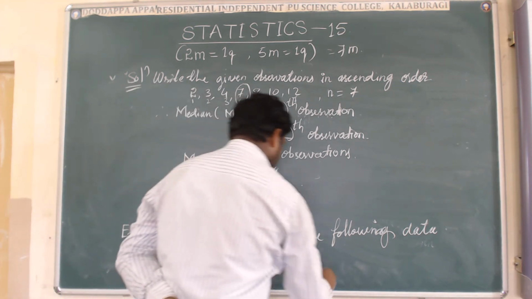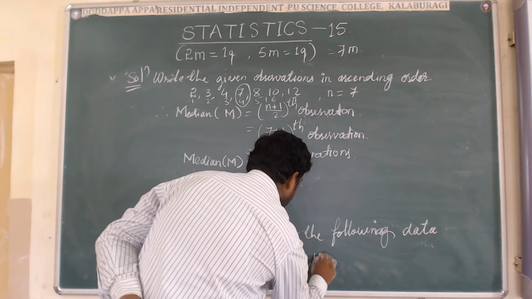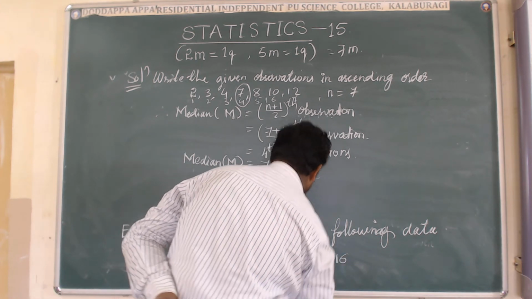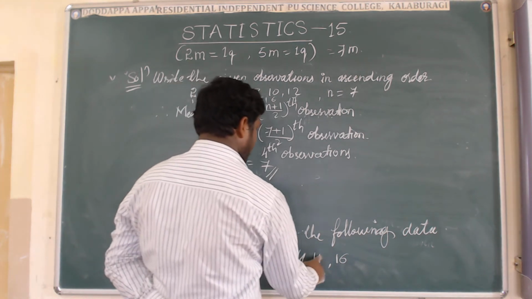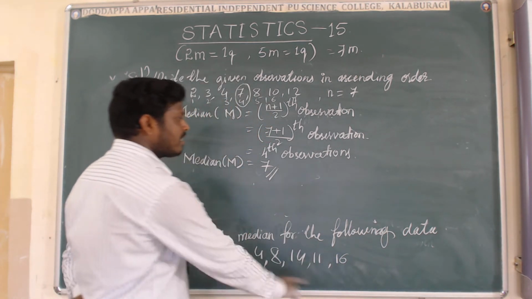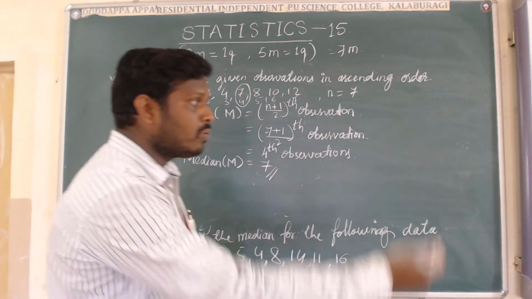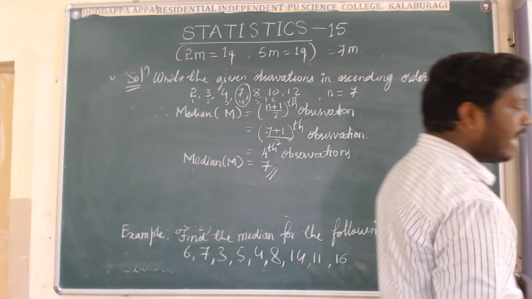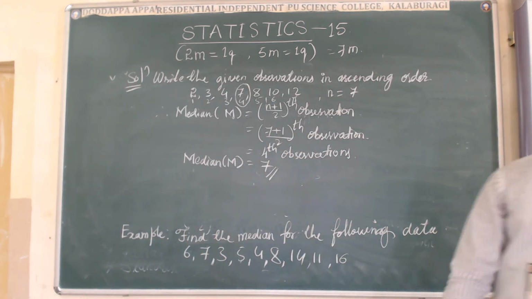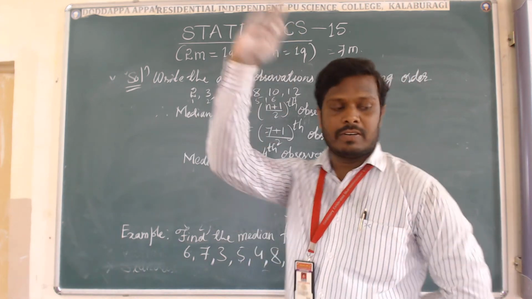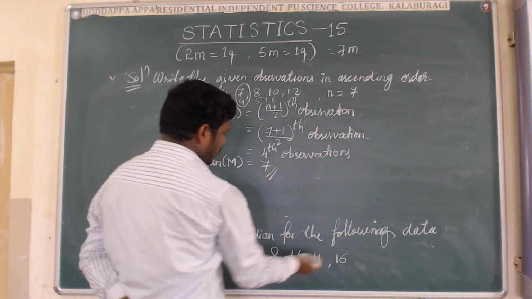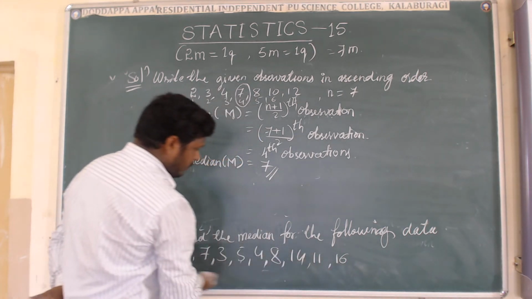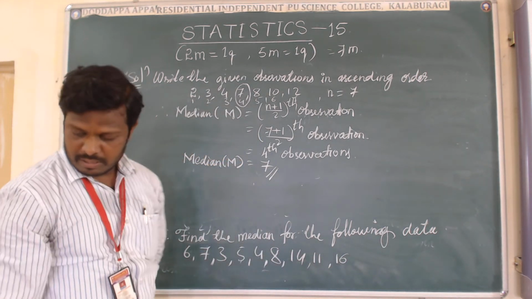We'll give 2 more: 11, 16. 1, 2, 3, 4, 5, 6, 7, 8, 9. The given observations are in odd form. Then to find the median of the given observations, we use the (n plus 1) by 2 th observation, the formula I already gave.